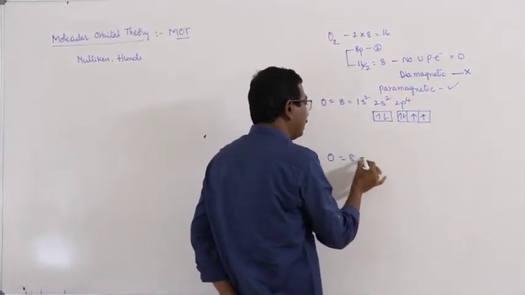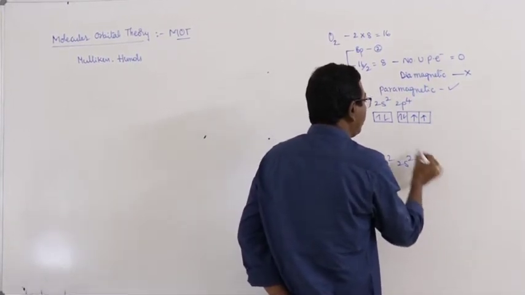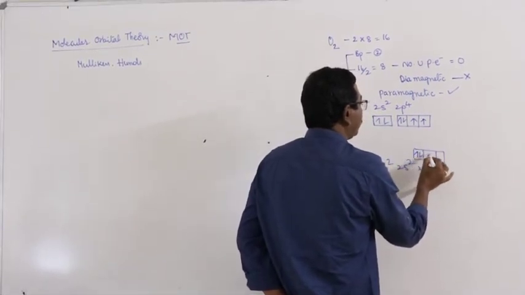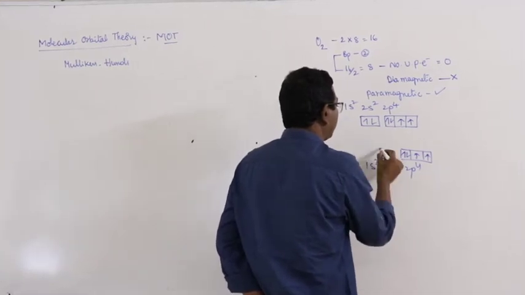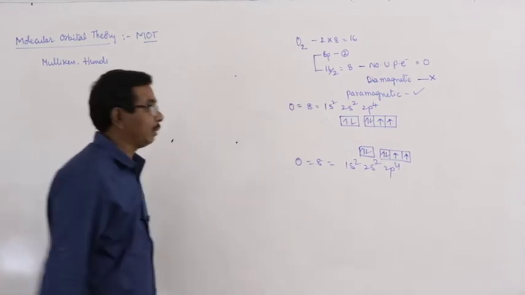This is another one, 1s2, 2s2, 2p4. This is about the 2 oxygen atoms.